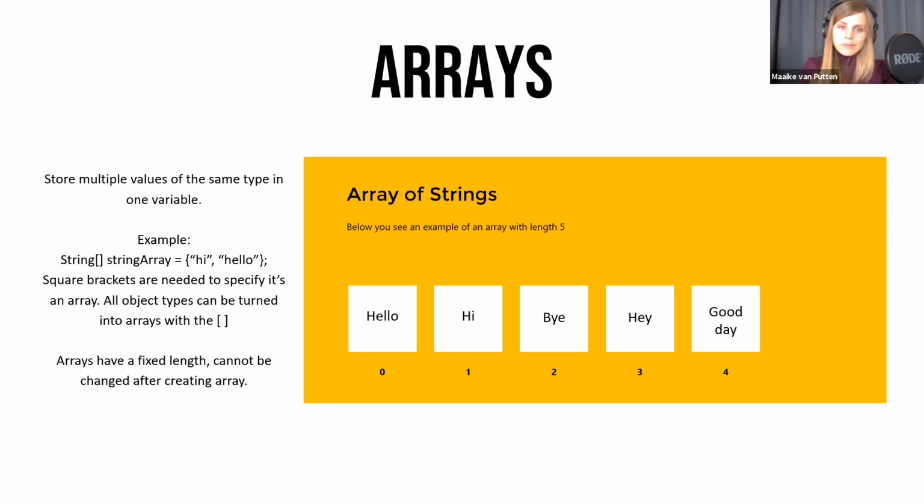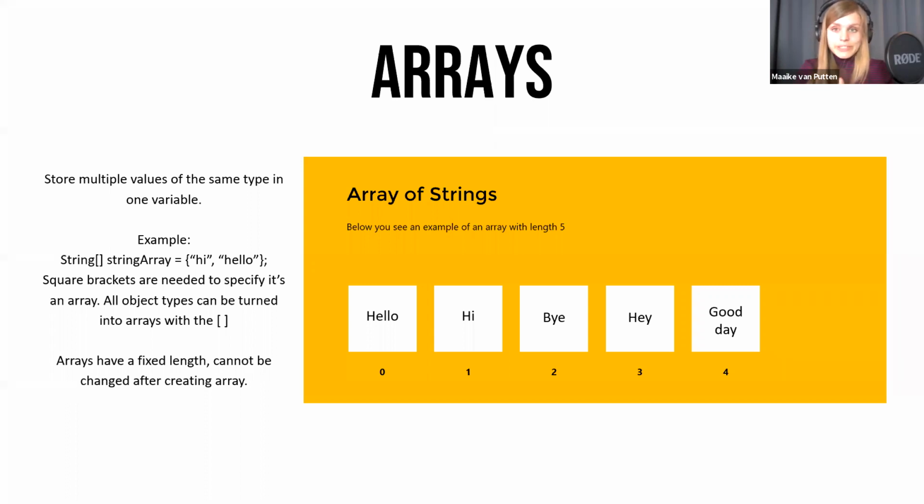Then one limitation, and that's that an array has a fixed length. So you cannot append anything to an array. If you create it with length 5, you can replace objects. You can set objects back to null, so nil. But you cannot change the length after creating the array. If you change the length, you're just creating a whole new object. That's the only way to change the length of some sort of reference: by creating a new array object.